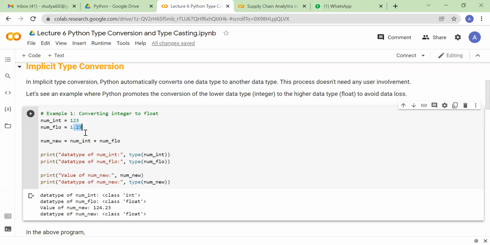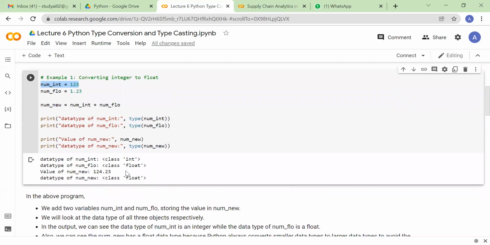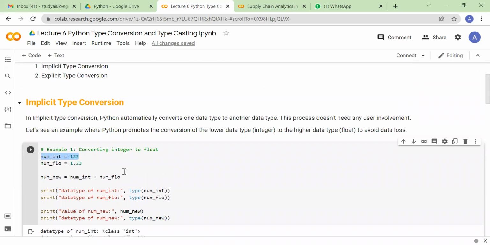It knows that if it does not promote the integer variable into a floating variable, you're going to miss important information. That is why it first promotes the integer variable and then performs the addition. So you need not do anything from your end; Python takes care of this on its own. This is called implicit typecasting or implicit conversion.